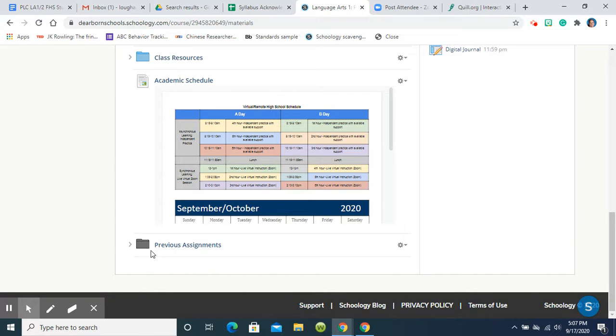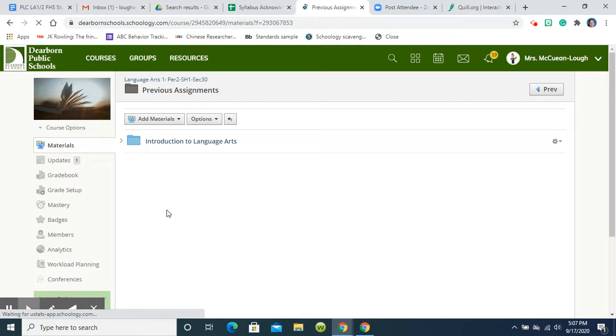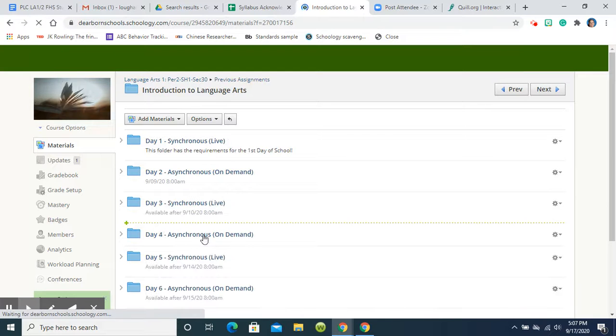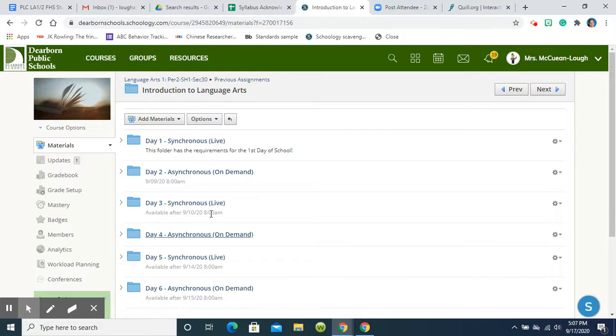And when you scroll all the way to the bottom, you'll see that there is a previous assignments folder. It's also kind of a charcoal gray. When you click on that, that's going to open up all of the previous work that you were working on. So if you click on that folder, Introduction to Language Arts, those are those first few days that we worked on. If you were missing anything, remember you can go back and work on those before this weekend.